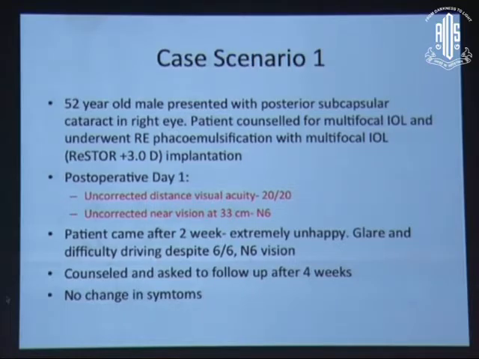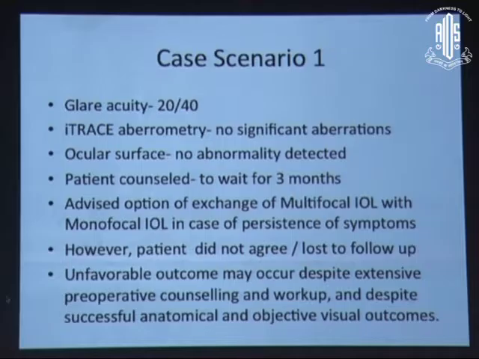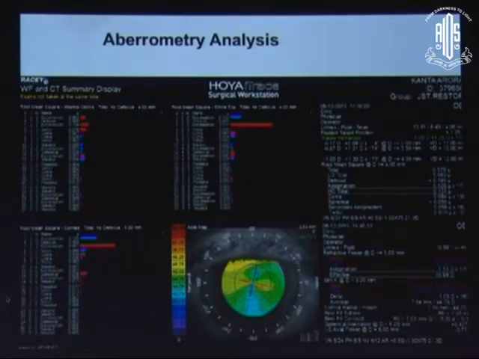Let me discuss two of my patients with difficulty. This is one patient with a very good visual outcome post-op, 6/6 and N6, but he was not happy after 2 weeks and 4 weeks of surgery, with a lot of glare and halos, and was not able to drive at night time. We did an aberrometry profile for this patient.